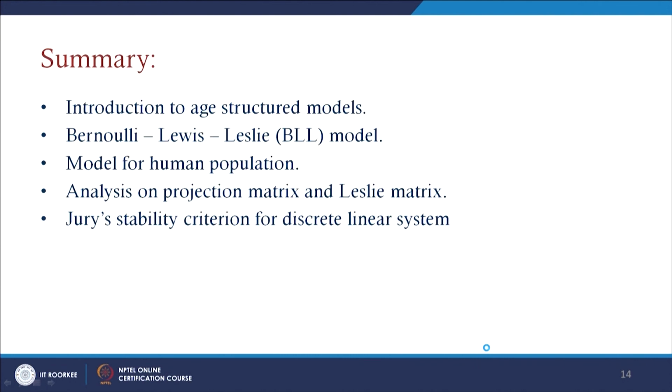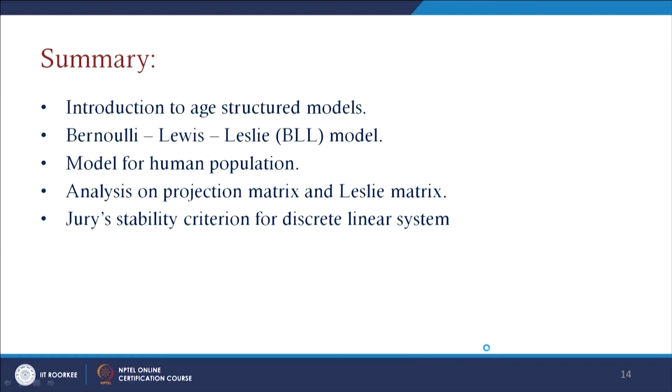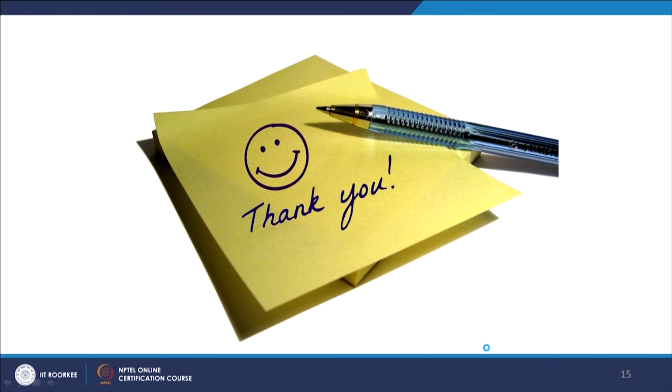In this lecture we have discussed age structure models, and for the age structure models we considered the Bernoulli-Lewis-Leslie model, and how human population can be represented by the Leslie matrix. Then we analyzed the projection of the Leslie matrix. To test the stability, we used Zurich's stability criterion for discrete linear systems. Thank you for listening to this lecture.